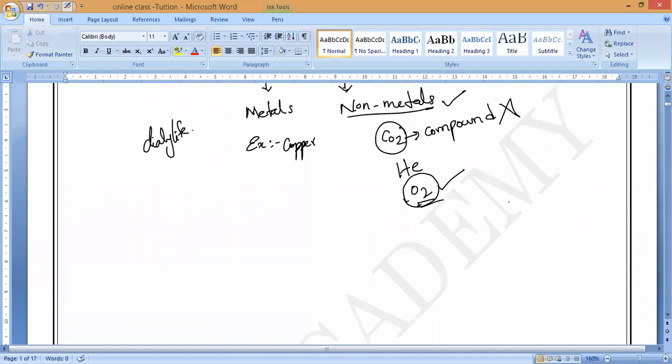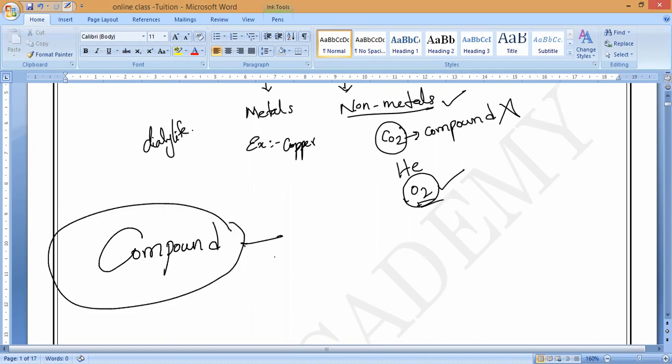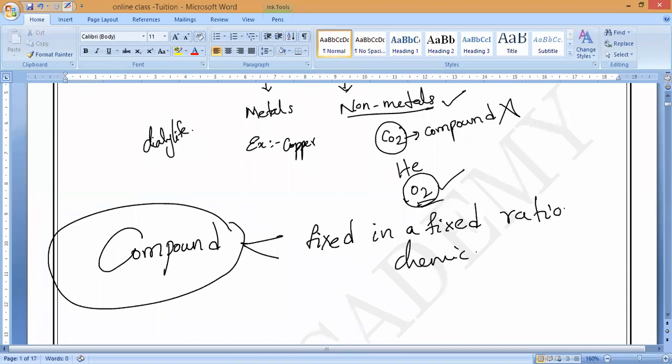And you can see the large number of compounds. As we know, what do you mean by compound, guys? Anybody? I want to know that. You have studied this in chemistry in class 9th. A mixture of two or more elements. The different atoms of different elements combine in a fixed ratio, chemically fixed ratio. Then that is called a compound. It means a chemical bond will form. Old bonds will break and new bonds will form in the compound.